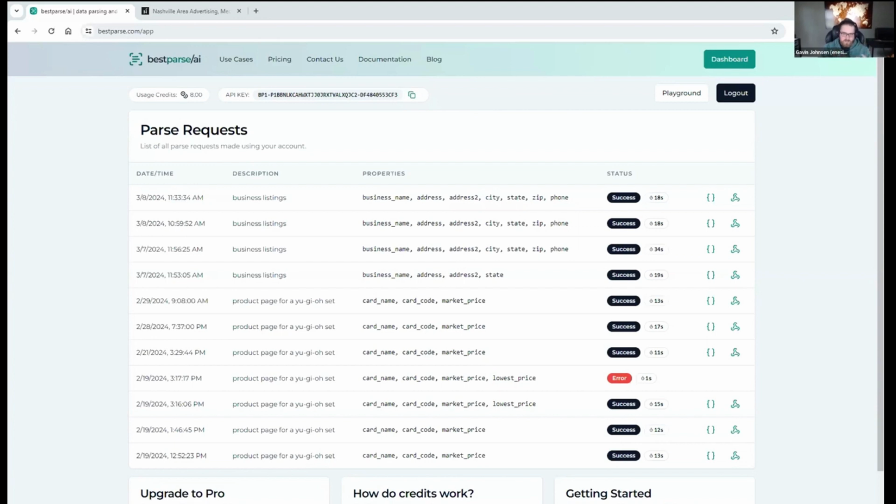So I decided to simplify it and just keep it one credit as one parse. But ideally, especially with something like website scraping, if you know, okay, this is the navigation and the header, I'm going to strip that out. I'm going to strip out the bottom navigation area or the chat window that pops up, whatever. Strip all that out and send me only the basics of what you need.